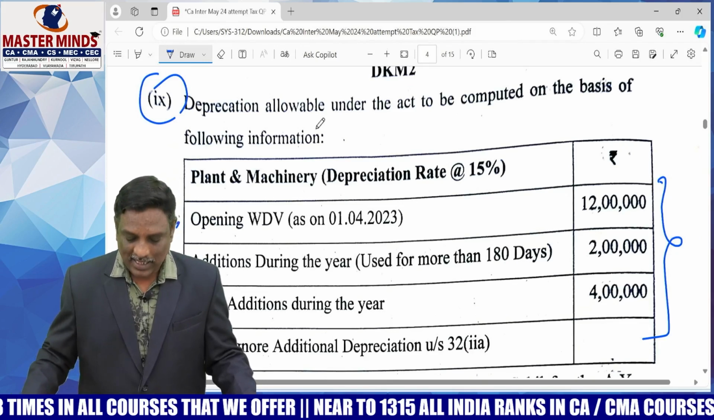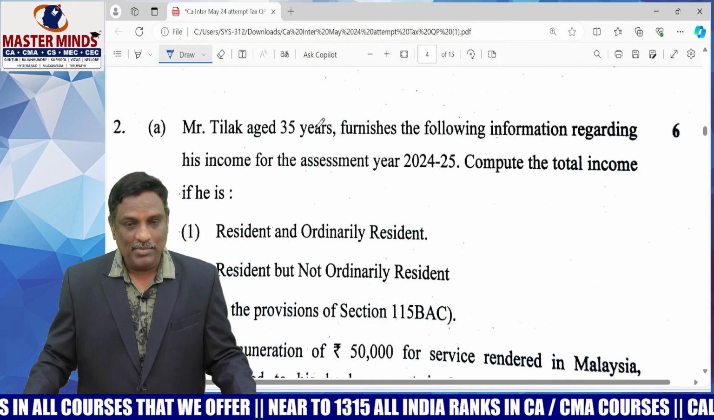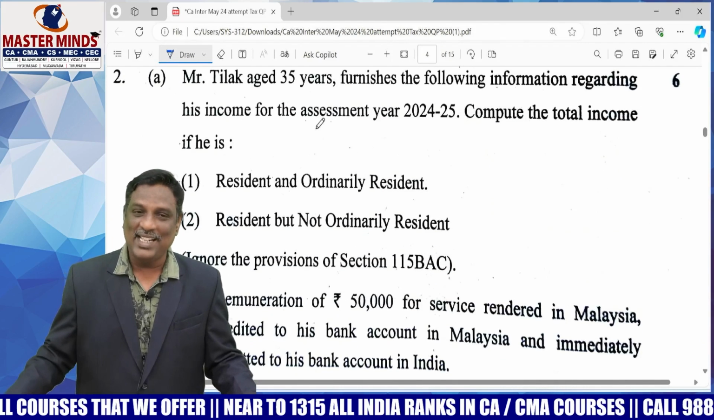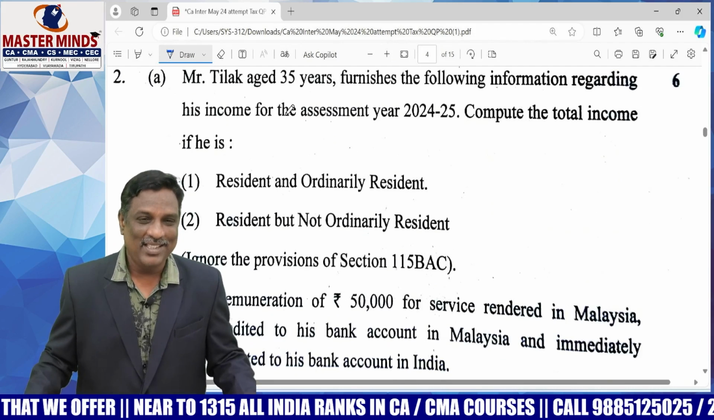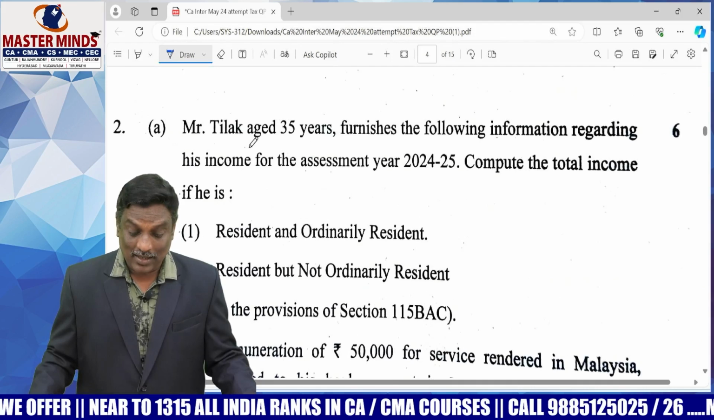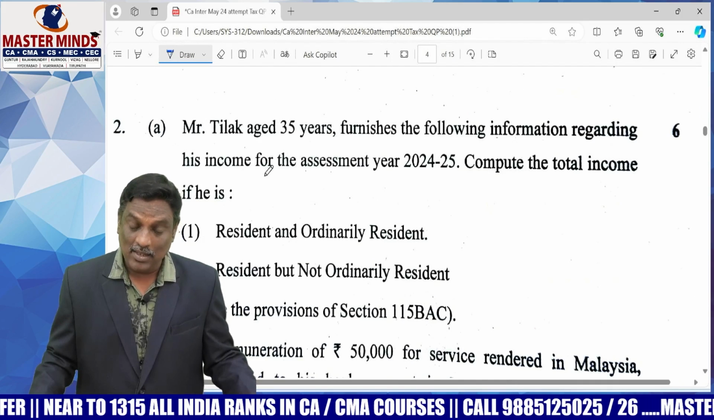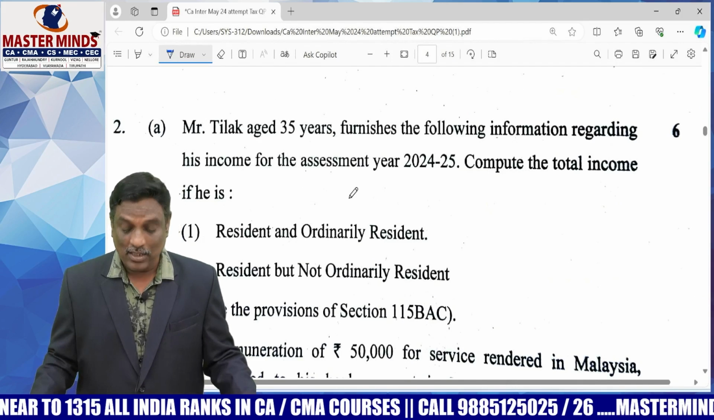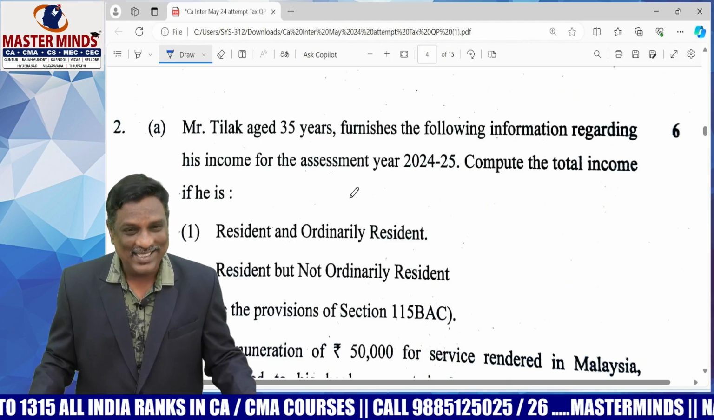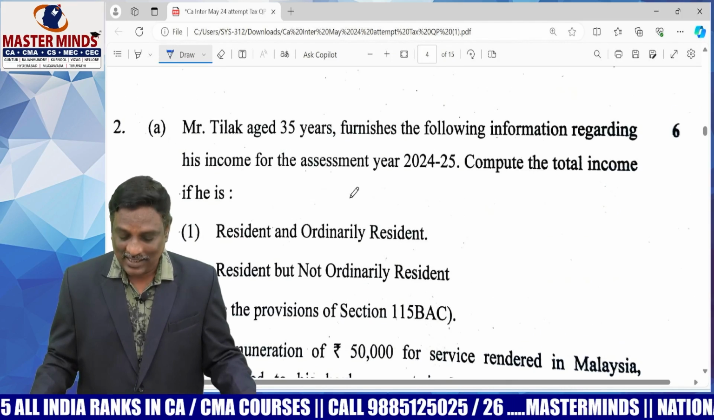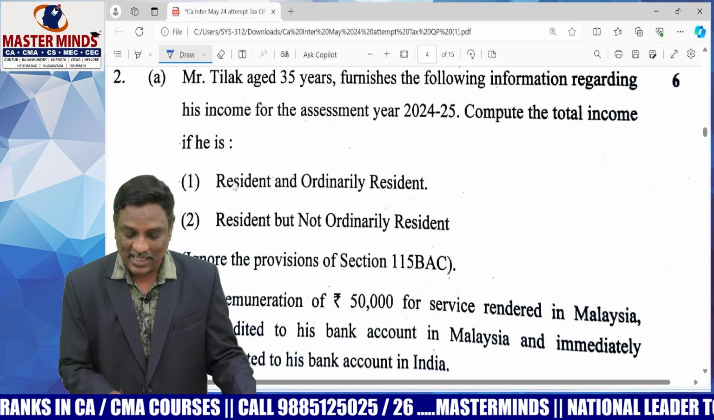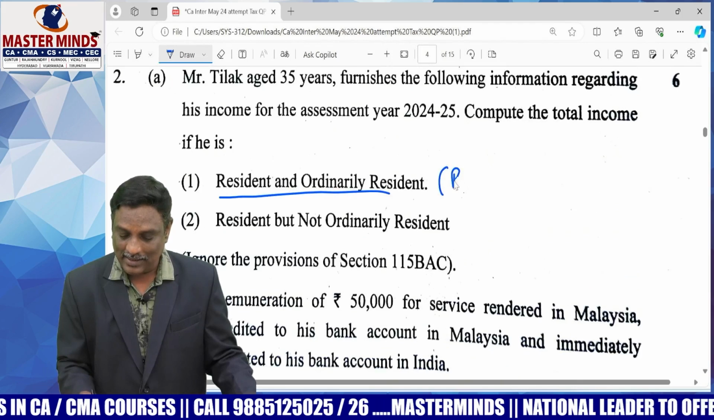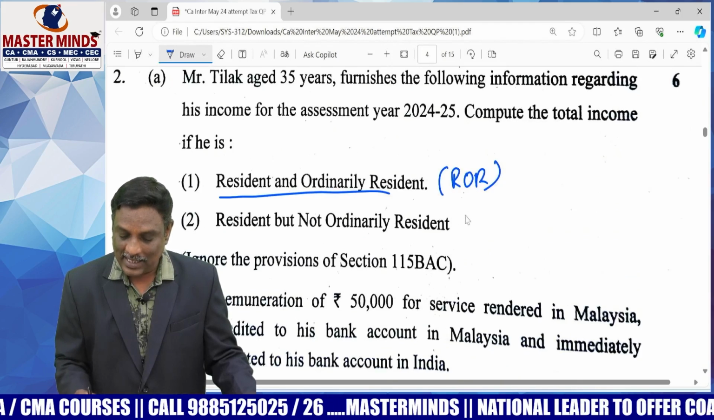Second one, question number 2. This is from residential status. It's a straight question covered in our material. In residential status 1, including residential status 2 also, there are 2-3 problems like this in our material. Answer this question: compute the income of the assessee in 2 different residential statuses. One is ROR status, second one is RNOR.